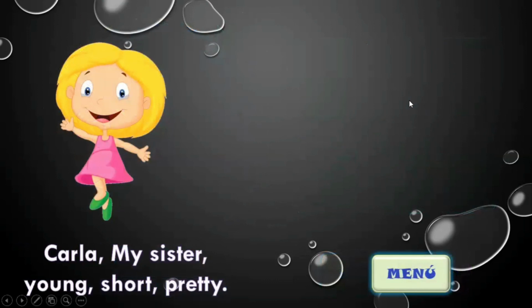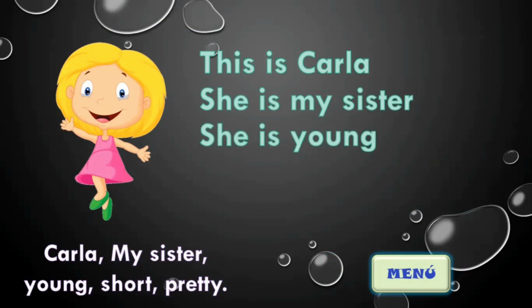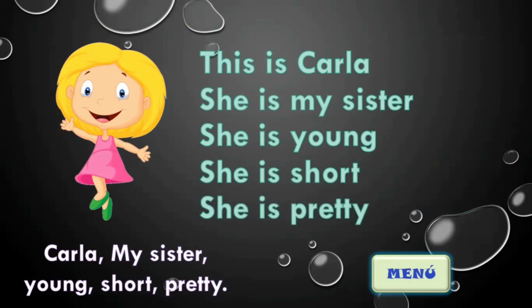Number 2, introduce Carla. Use these words. My sister, young, short, pretty. Okay, quickly. This is Carla. She's my sister. She's young. She's short. And finally, she's pretty. Perfect. Return the game. And this is the class.